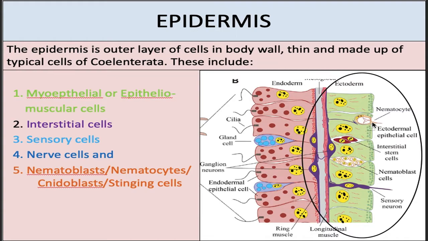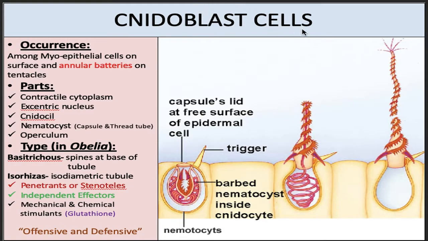There is a special type of cells known as nematoblast or nidoblast or nematocytes, and in common language, stinging cells. These special cells are the peculiar characteristic of phylum Coelenterata or Cnidaria. The nidoblast cells in Obelia are present among myoepithelial cells on the surface, and they make annular batteries on tentacles. Annular batteries are the groups of nidoblast cells which are present on tentacles.